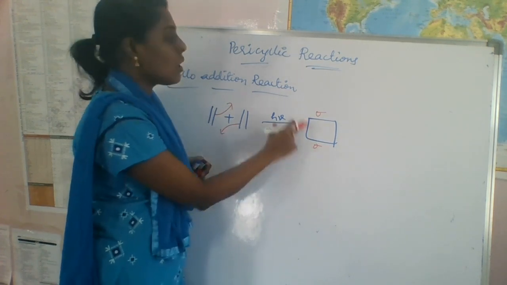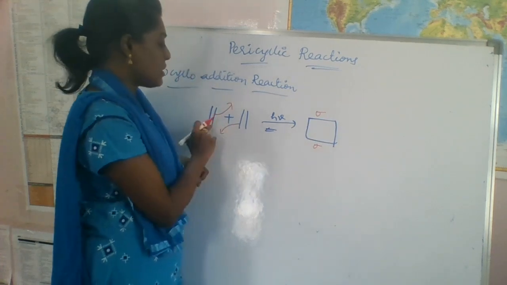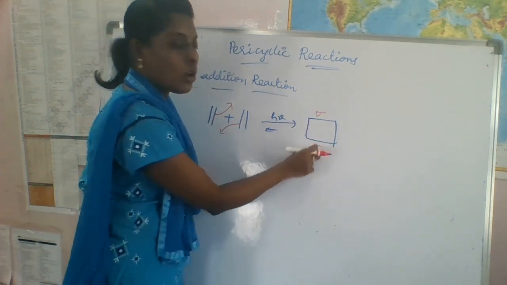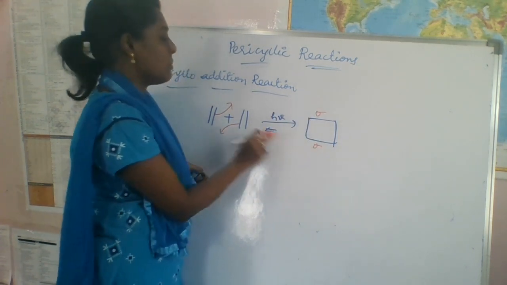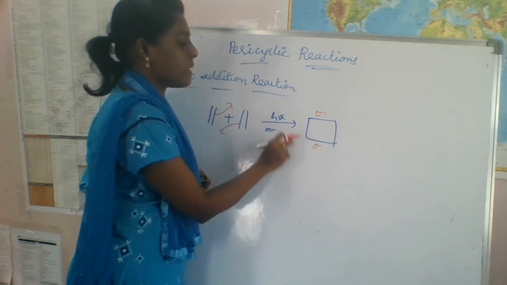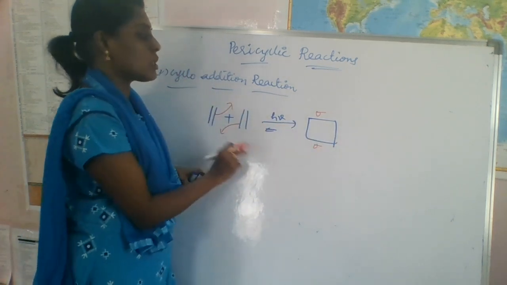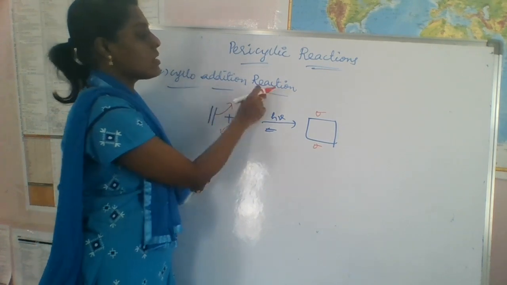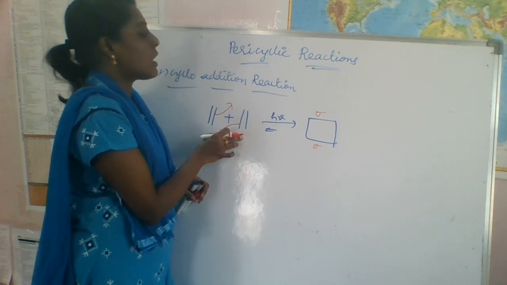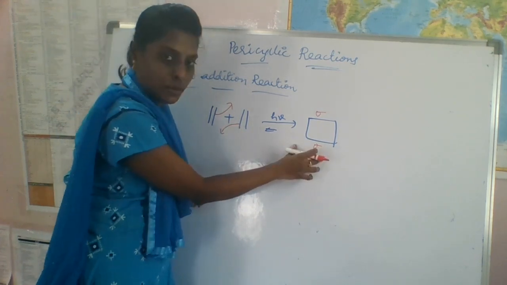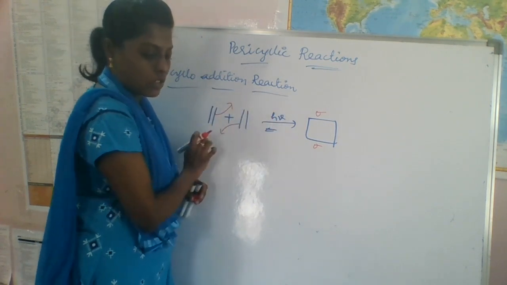So one cyclic product is formed and these two pi bonds are converted into sigma bonds, thereby ring closing takes place. We add two pi systems and it forms a cyclic product, so that's why it is called a cycloaddition reaction.